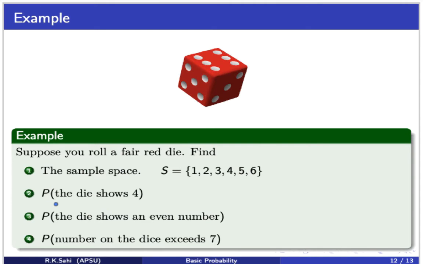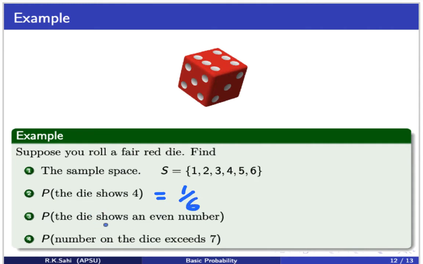Now let's look at the probability of an event. My event is that the die shows a 4. When you look at these 6 outcomes, there's only one way a 4 can show up when you roll a die. So what is the probability here? It is 1 divided by 6.